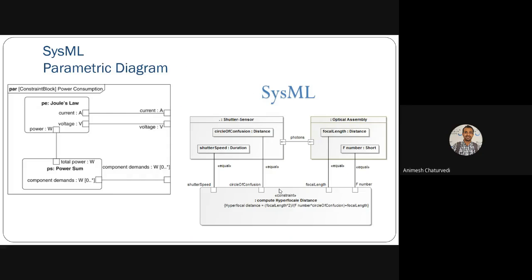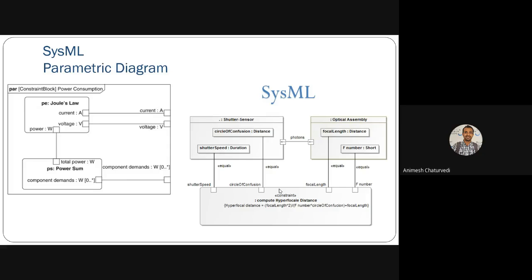Then the parametric diagram, which is also newly added by the Systems Modeling Language. There are various parameters, like Joule's law, which uses current and voltage as parameters. Then the output information was power being generated. So according to the various currents and voltages, the particular power was generated as output. So input and output parameters are mentioned in this parametric diagram.